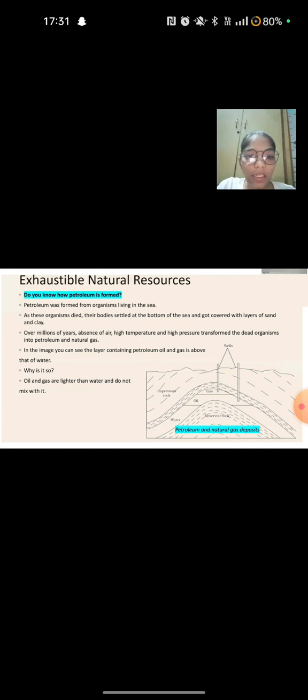In the image, we can see the layer containing petroleum oil and gas is above that of water. Why is it so? It is so because the oil and gas are lighter than water and they do not mix with it.